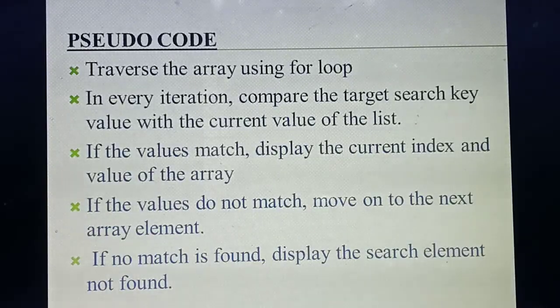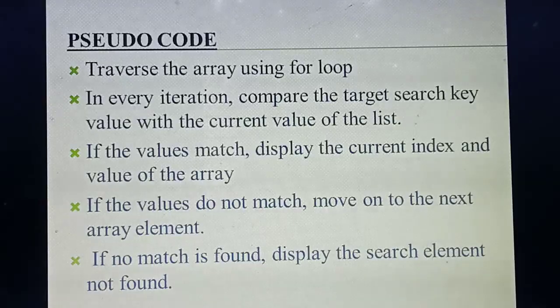Okay, so every iteration, what do you mean by every iteration? For example, first place, that's the first iteration. Then second place you are searching, that's the second iteration. Then third place you are searching, that is the third iteration. So that's what we call iteration. So in each and every iteration you are searching the search key value. What do you mean by search key value? First itself I said, some elements you are storing in the list, among that you are taking some element and keeping it in your mind, that's the search key value.